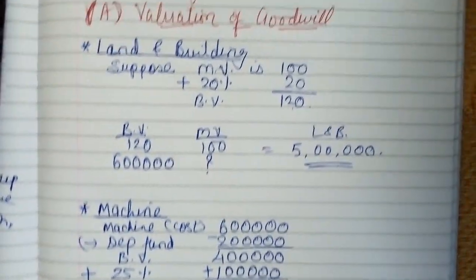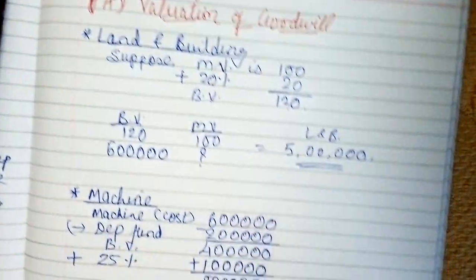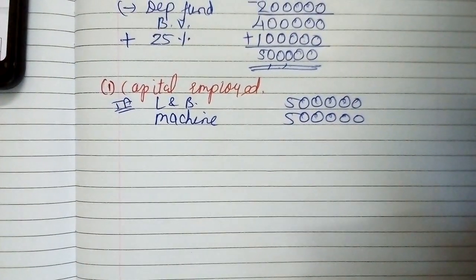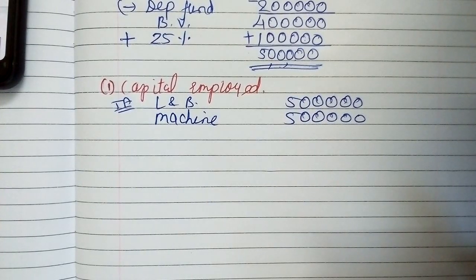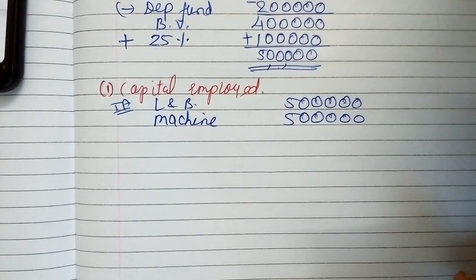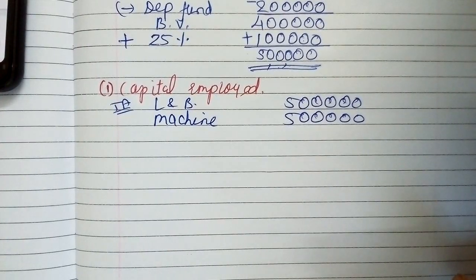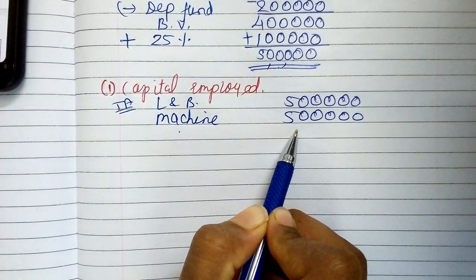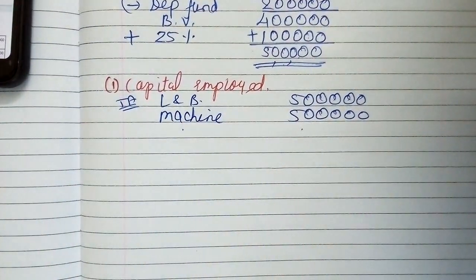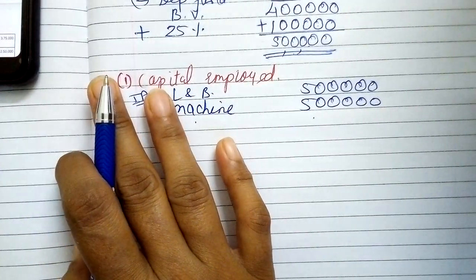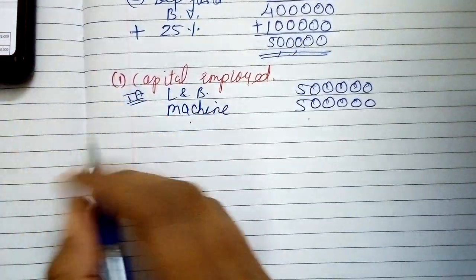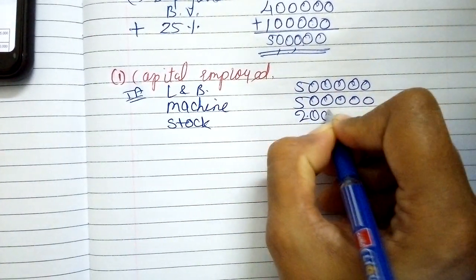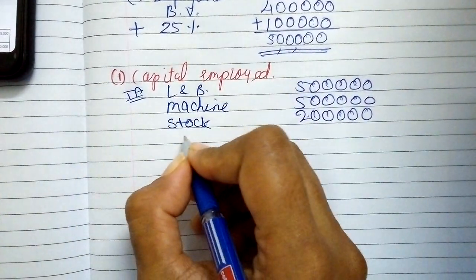Guys, right now we are doing the calculation of valuation of goodwill. So at that point of time, all the rules related to goodwill are going to be applied. While calculating capital employed for goodwill, we are not considering the non-trading investment. It means the non-trading investment will not be added here. So we are not writing the 10% government security here because we are calculating goodwill. Next, stock. Stock is 2 lakhs. Next, debtors.